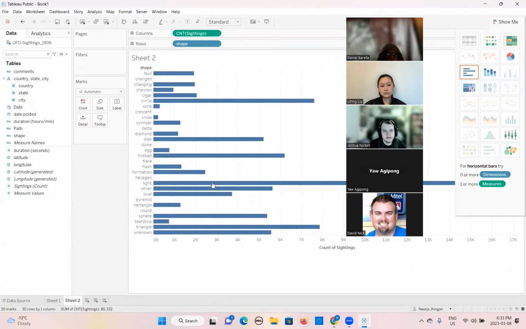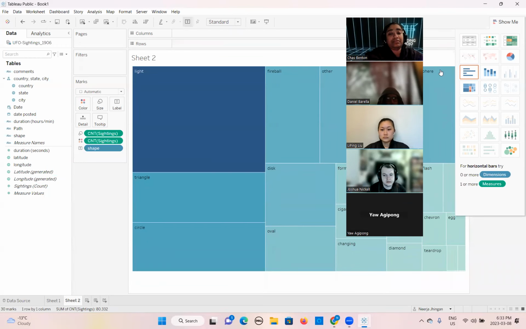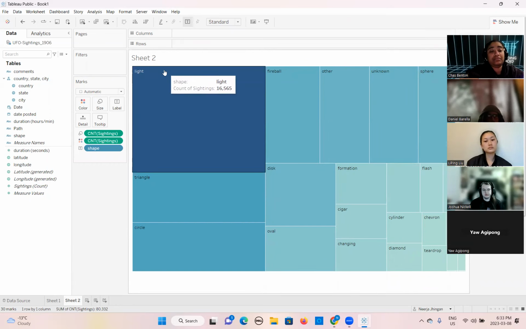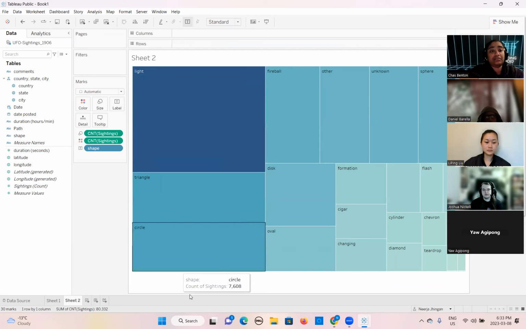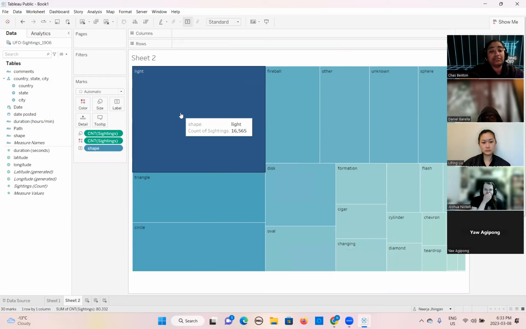Now it changed into this graph. So we will change it into a tree map here. It is showing the number of sightings per shape, how many counts of sightings here. Now, if you want to see the percentage of this one, how would you do that? Can anybody tell me how we can make the calculation of percentage of difference?